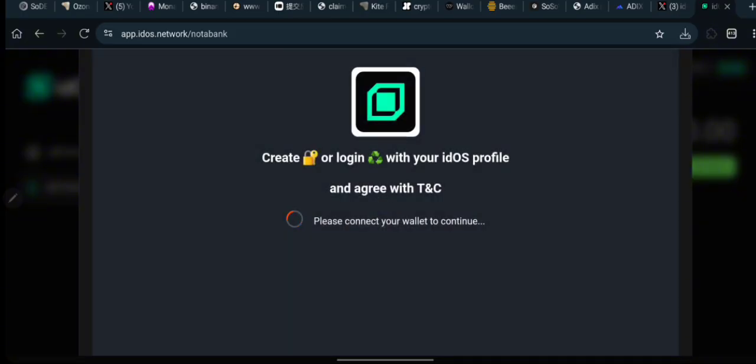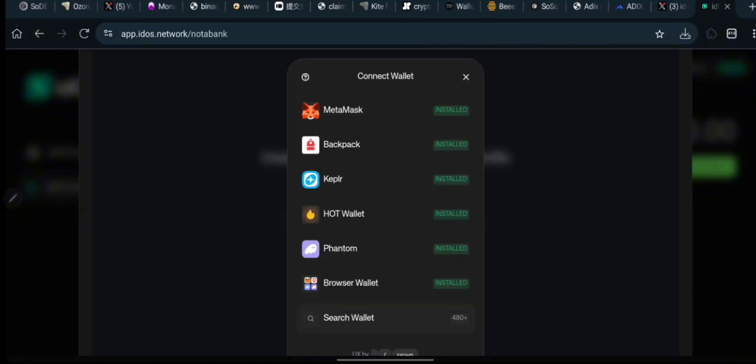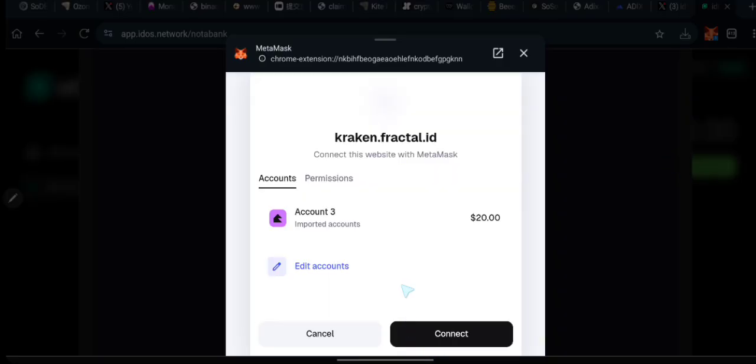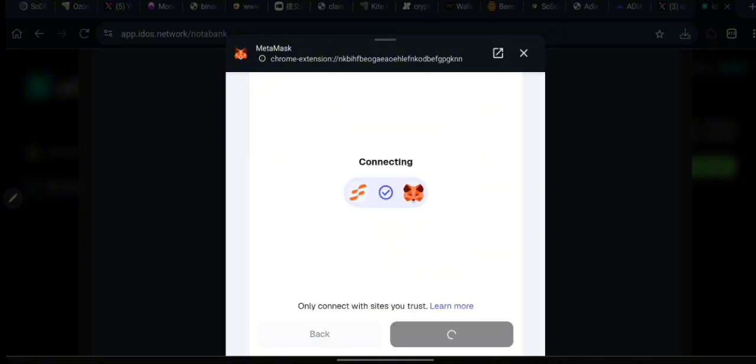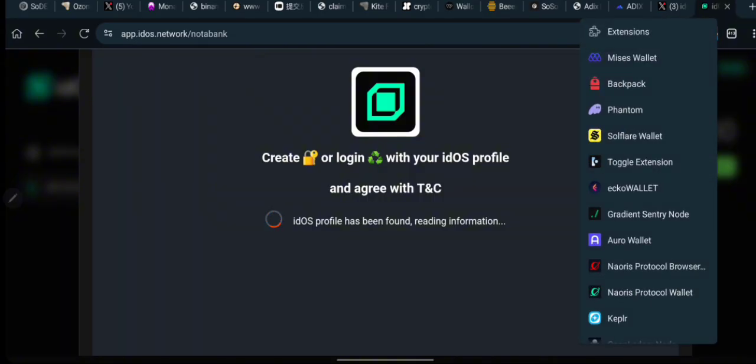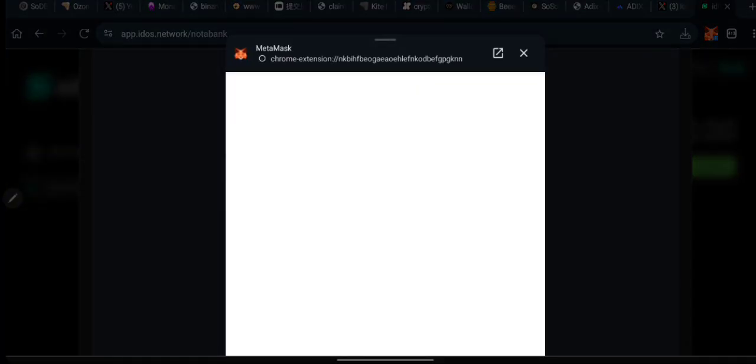So I actually skipped that part where they say we should submit our utility bill. So I don't know if I'm going to have the opportunity to actually add it later. So you should be careful when you get to that part. Okay, where are they taking us right now? Just bear with me. Okay, so right now verifying this, I'll click on connect. Okay, let's see what we are going to have right here. Okay, create or log in with your IdOS profile to agree to terms and conditions. So I guess by just signing that with my account, I think I just logged into my profile right now. Okay, I'll go to my account and log in again. I have to confirm it.